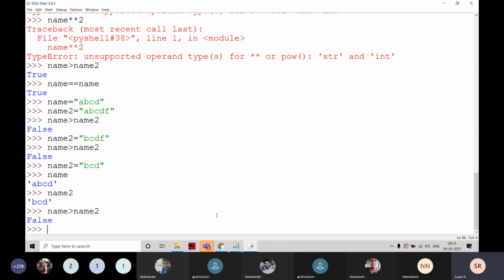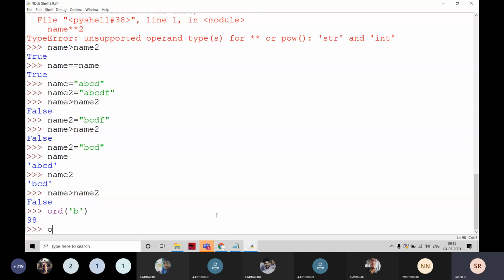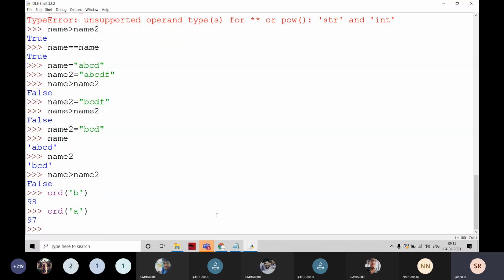That's why here the ASCII value, that is going to be the ORD function of B, is 98, and the ORD of A is 97. So I am checking whether 97 is greater than 98. No, that's why it is going for false here.